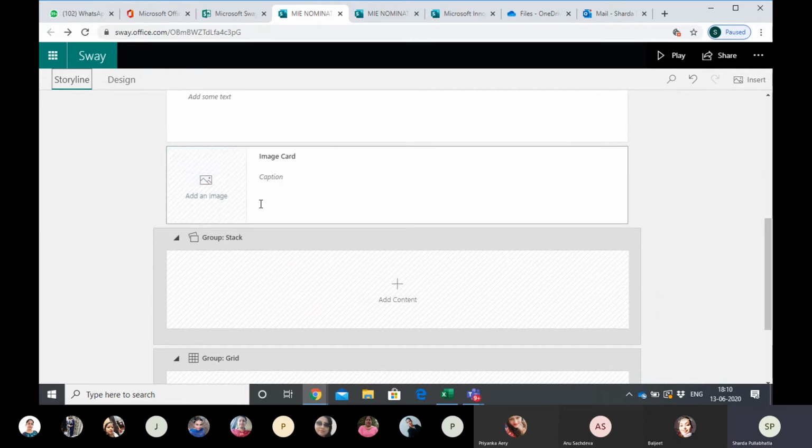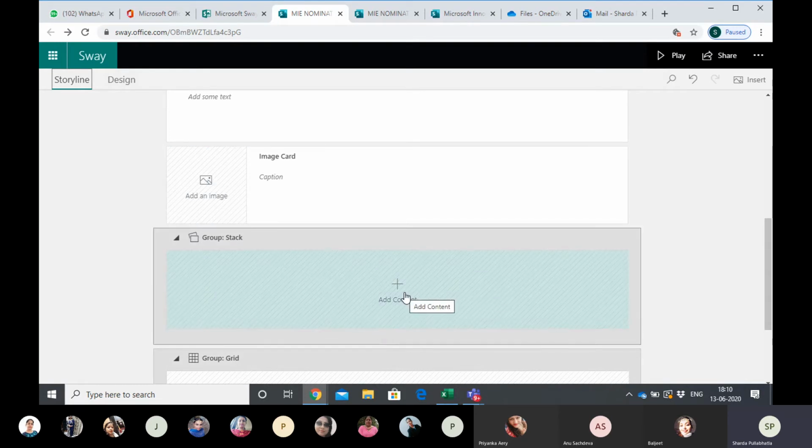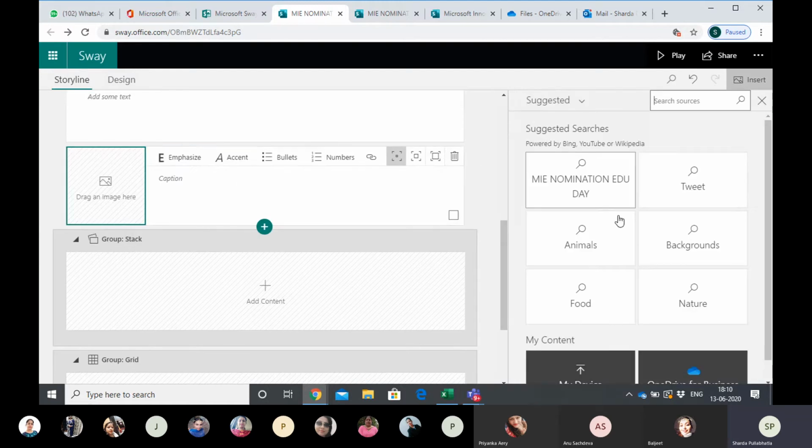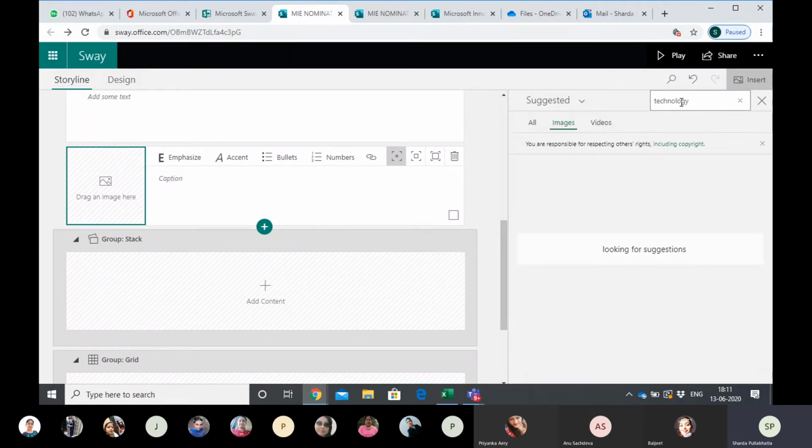You can see image card name is there, group stack name is there, group grid name is there. It will appear. Add content will have you to write anything here. Okay. I click on this add image. Now it is asking me, ठीक है ले लो अपने image. अगर हमने कोई net से लेनी है, we can write the name. Suppose we write here technology.